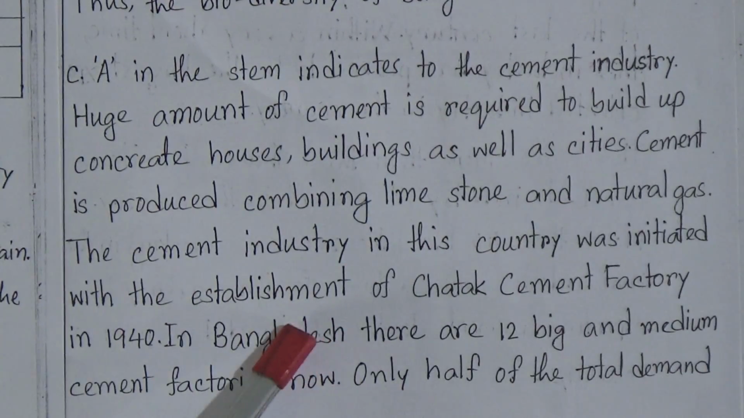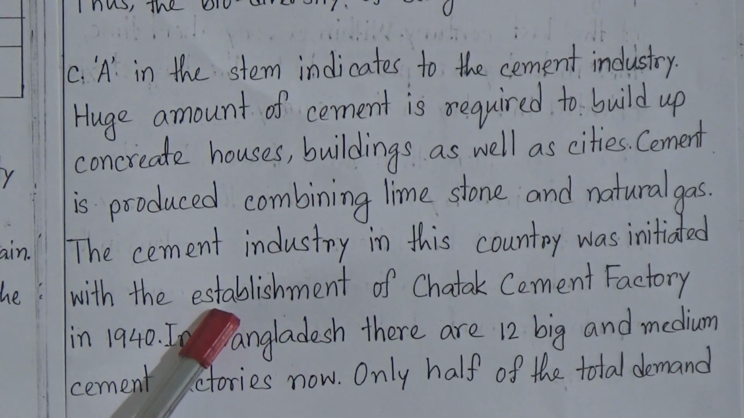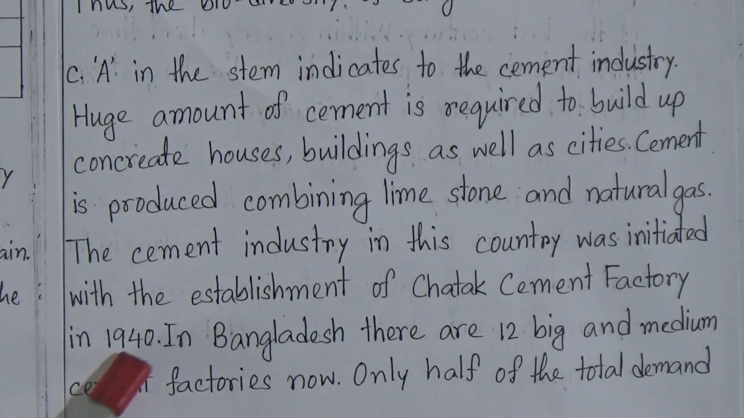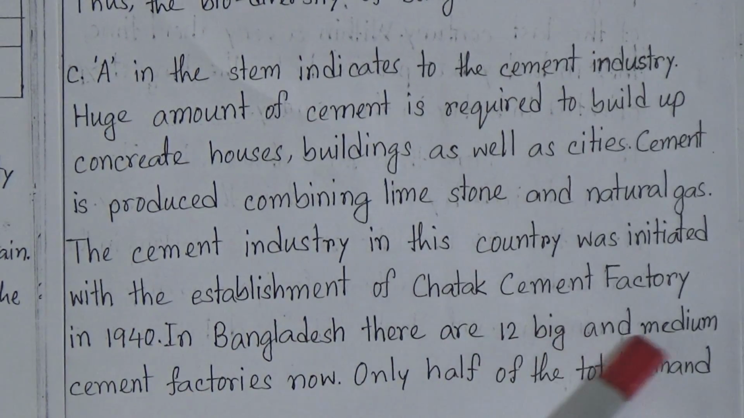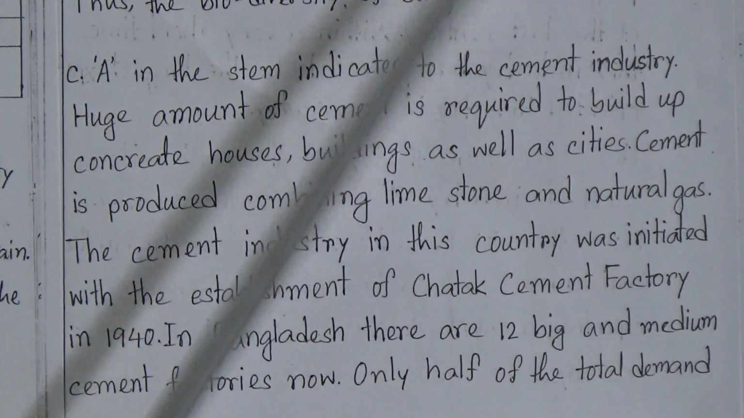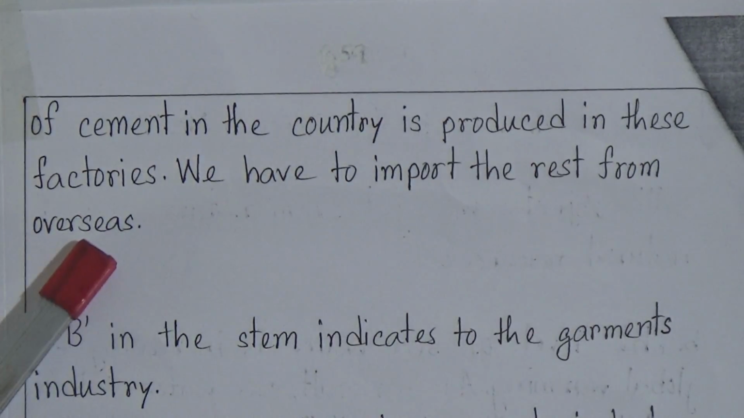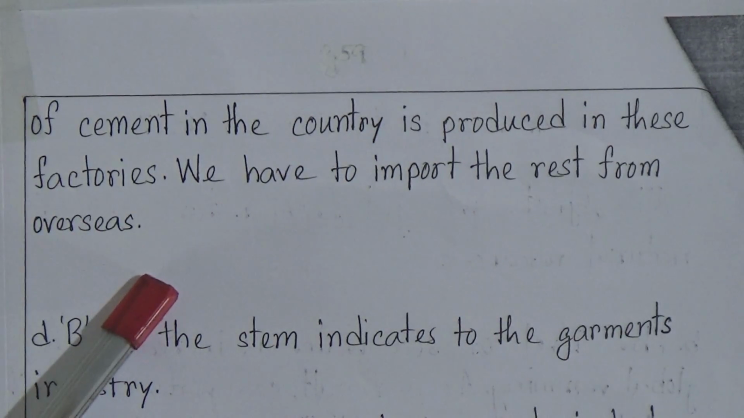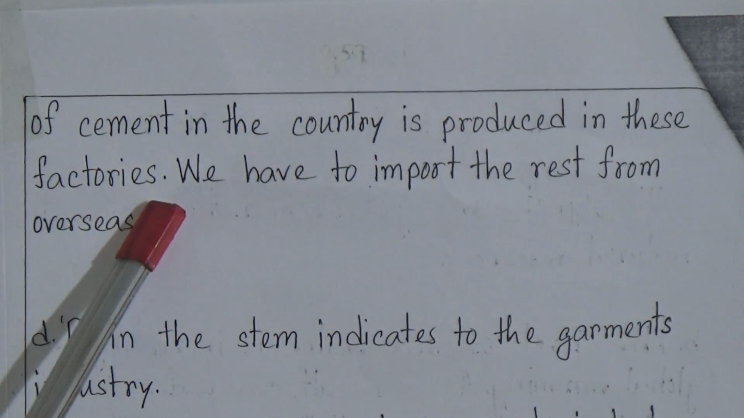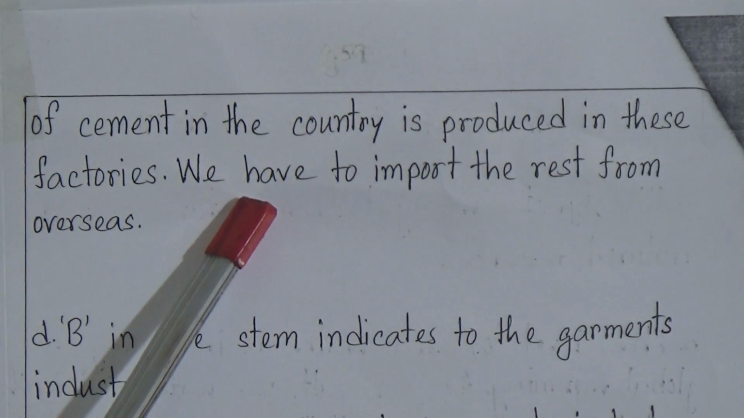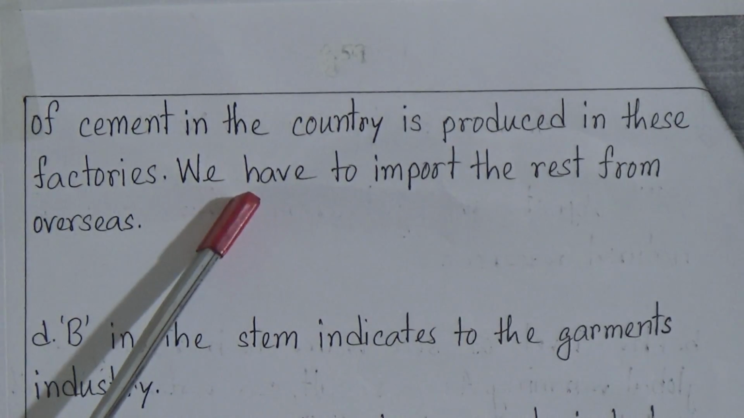So Ch-12 cement factory is the first cement industry which is established in 1940, and in Bangladesh there are 12 big and medium cement factories now. Only half of the total demand of cement in the country is produced in these factories. We have to import the rest from overseas. So though we have 12 cement factories, still we need to import cement from other countries.